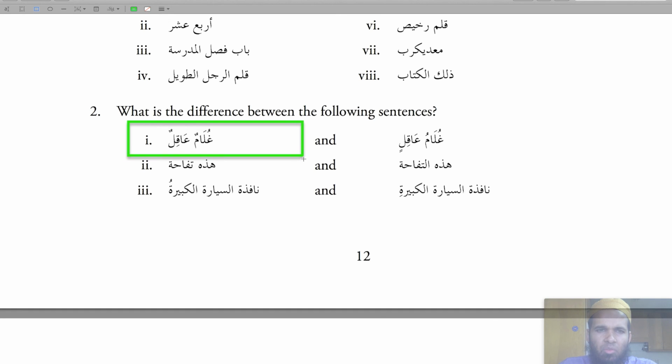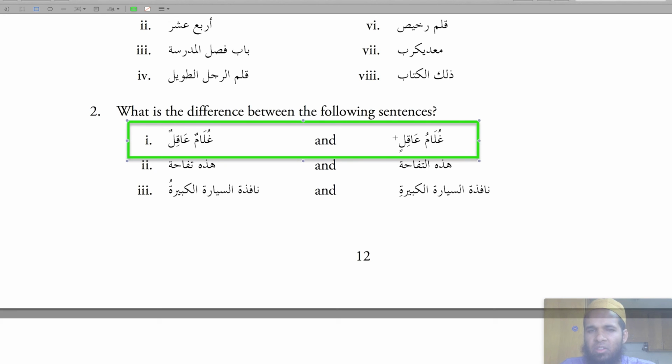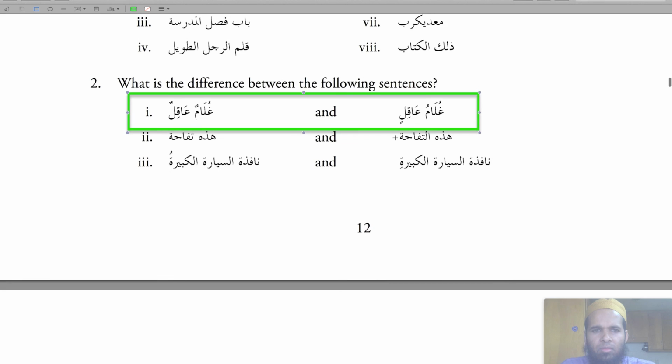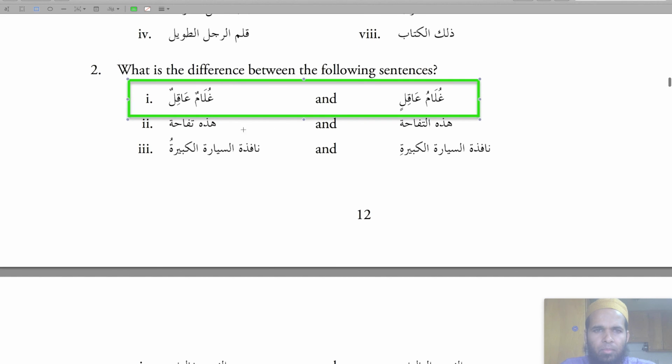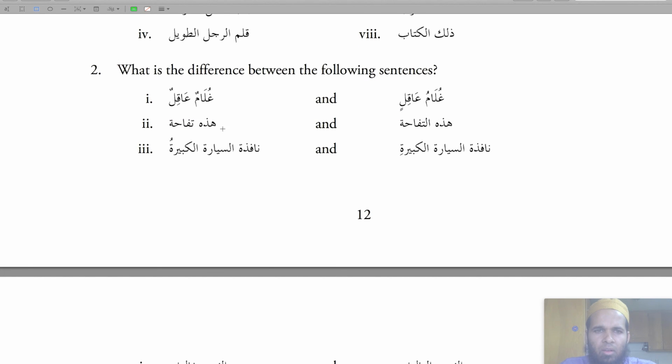So غلام عاقل, an intelligent servant or an intelligent boy, versus غلام عاقل, the servant or the boy of an intelligent person. هذه تفاحة.